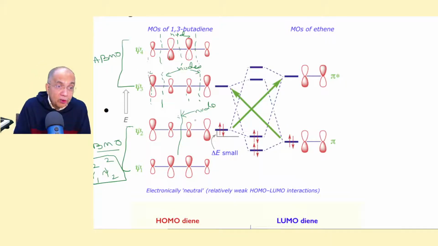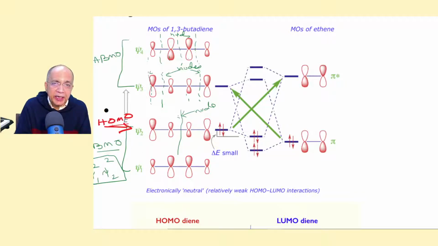Now, for butadiene, this is the HOMO. HOMO means highest occupied molecular orbital. I repeat, HOMO means highest occupied molecular orbital.